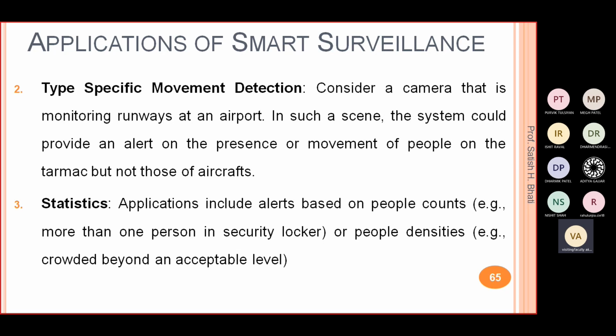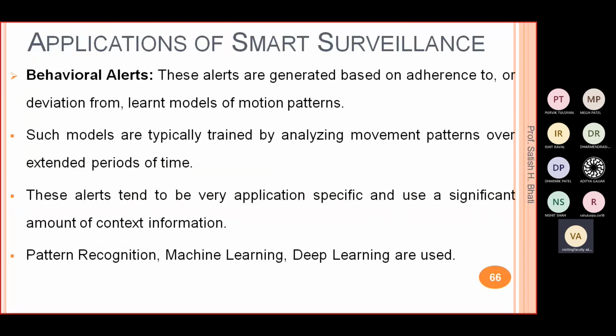Right, so these are all the types of user defined alerts. Then the behavioral alerts, these alerts are generated based on the deviation from the learned model of the motion pattern. In this, we have to use some system along with the camera. Whatever feed the camera gives, your system will use that data, and from that data they will give you some result.